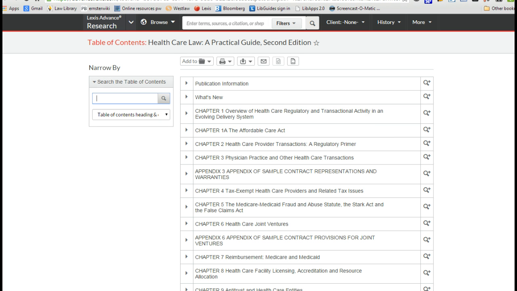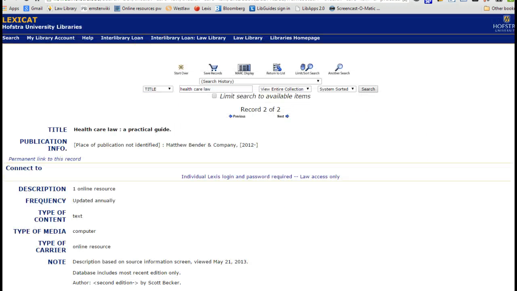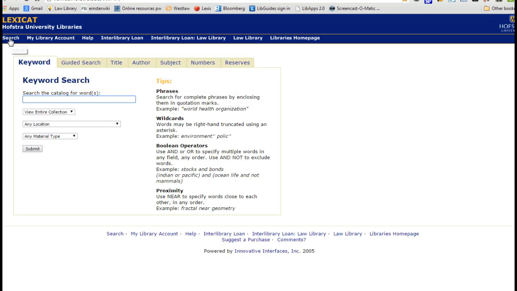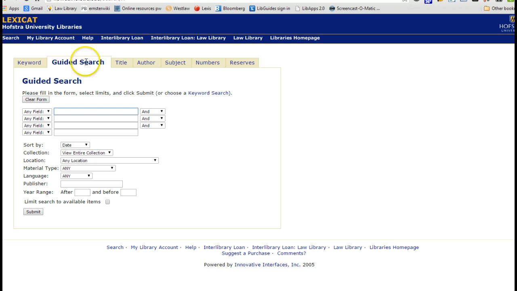Let's go back to our catalog tab. And now we're going to do a different kind of search. I'm going to click on search up here, and I'm going to go to the guided search, which is really an advanced search. That's actually what that tab should read. And what the advanced search does is it gives us multiple boxes so I can divide up my search terms. Perhaps I want to put healthcare here and law here.